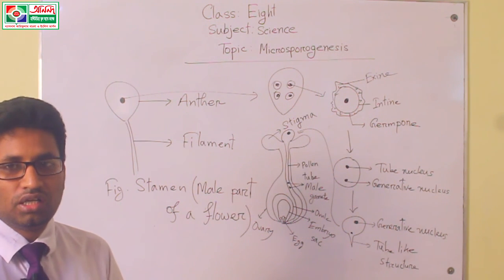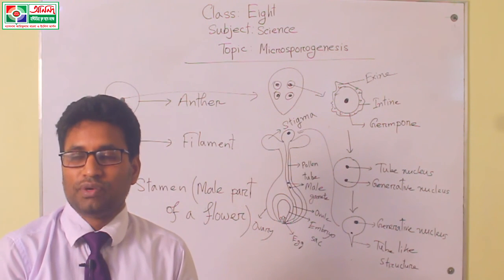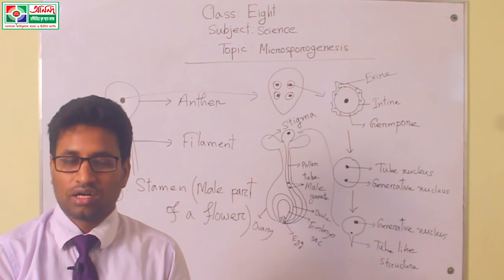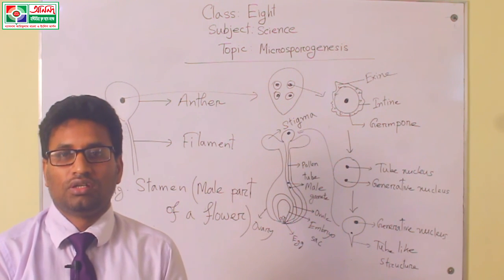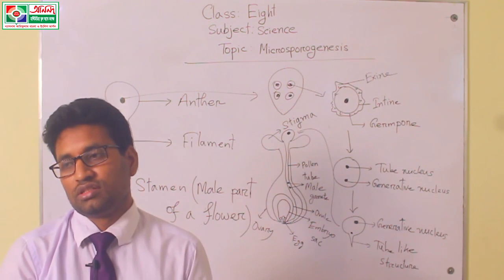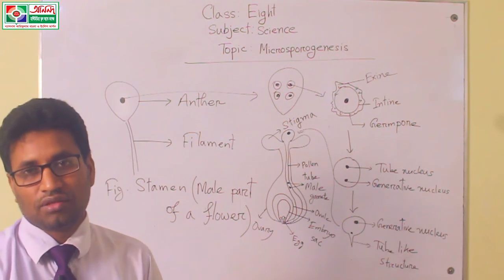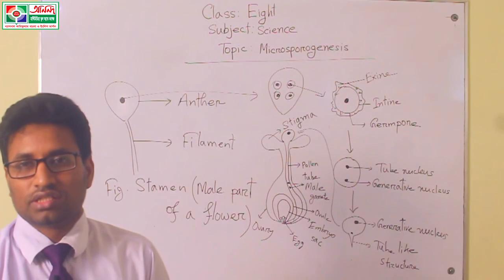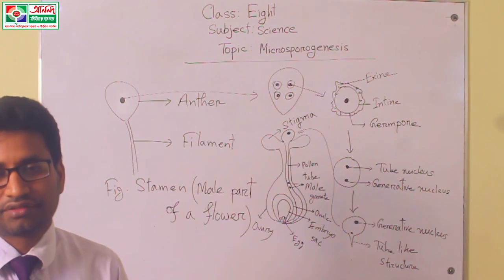So everybody must practice at your residence or house. What do you mean by microsporogenesis? How is a male gamete produced in a flowering plant? These are the main questions to answer.